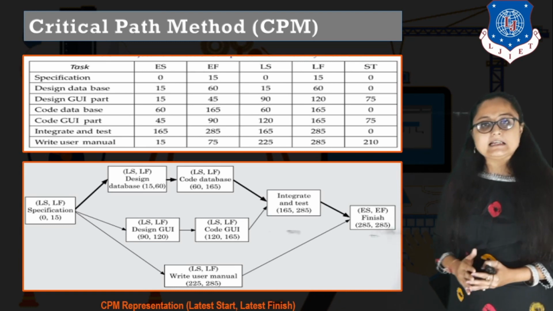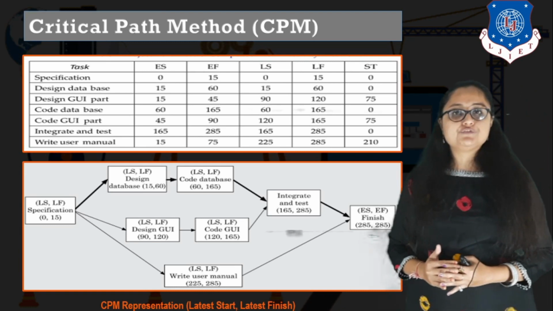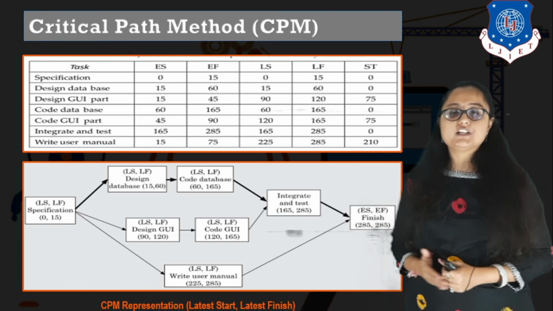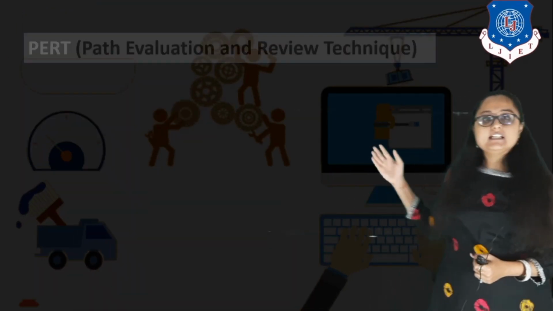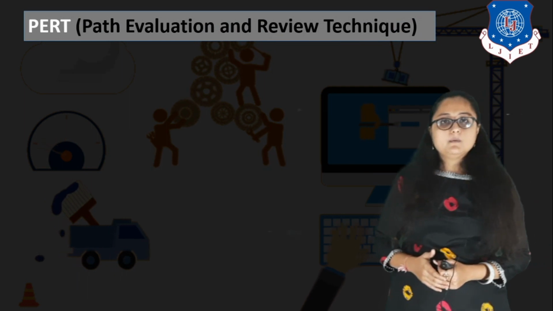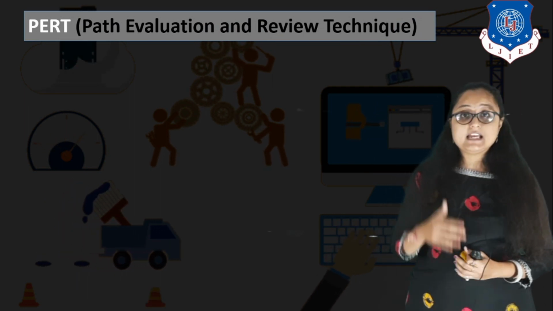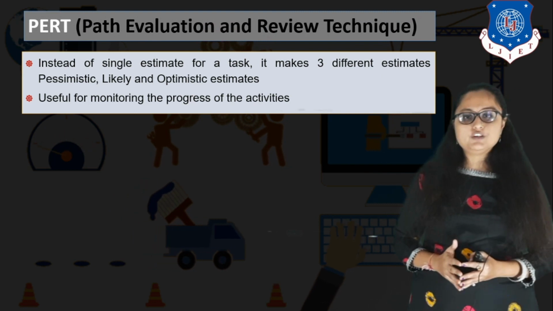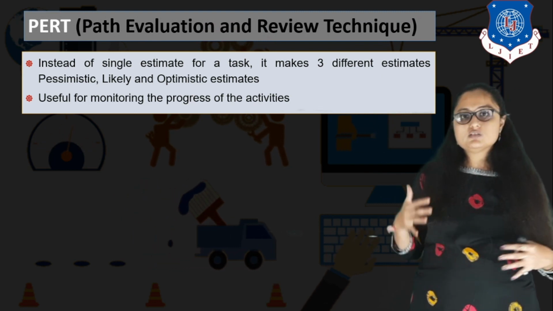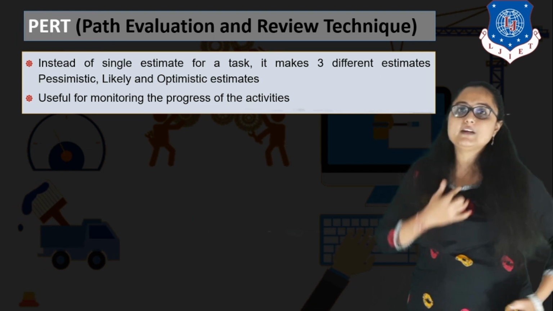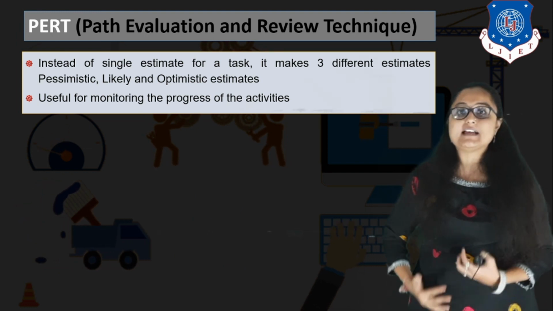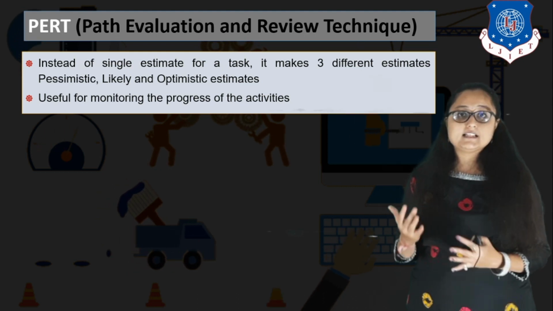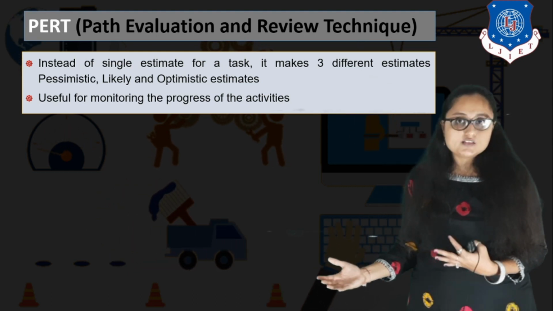So this was the critical path method determination for earliest start, earliest finish, and latest start, latest finish. I hope it is clear. The next is PERT, that is path evaluation and review technique. Now what is this? Now instead of single element for a task, because critical path method is also an estimation method, here we are just estimating the schedule. This is also a possibility that the estimation differs from the actual schedule, right?